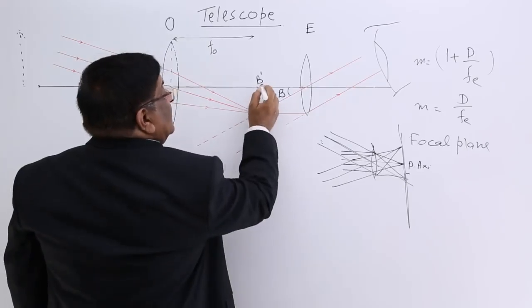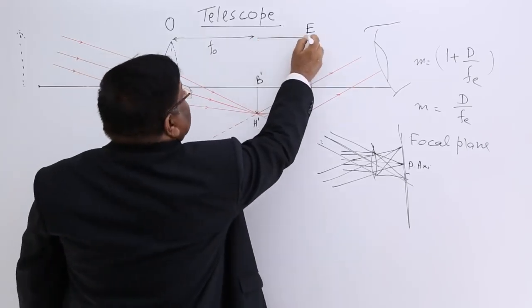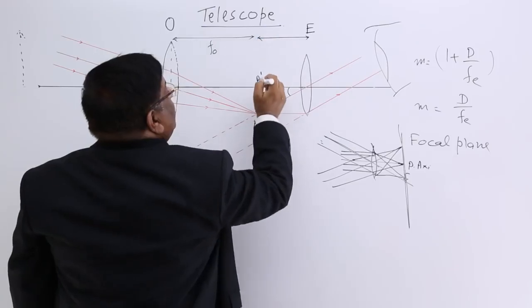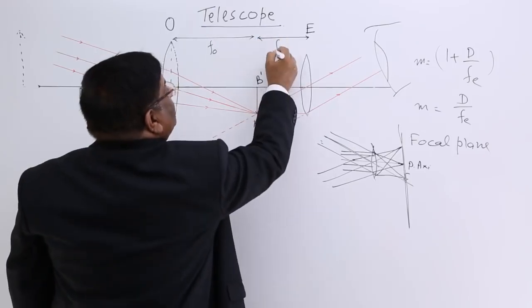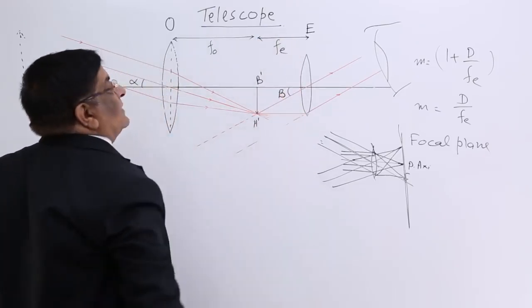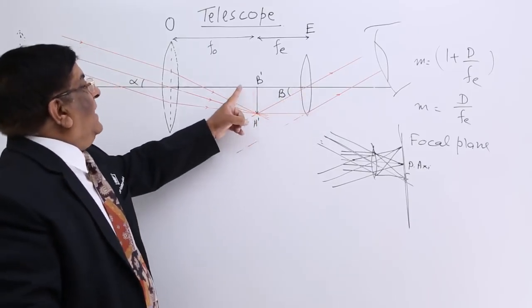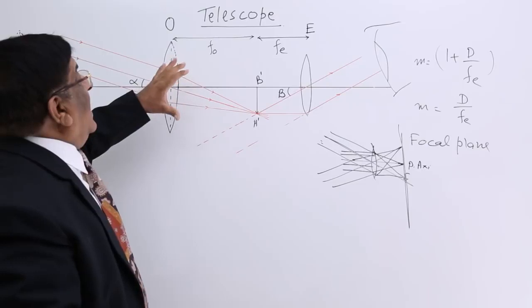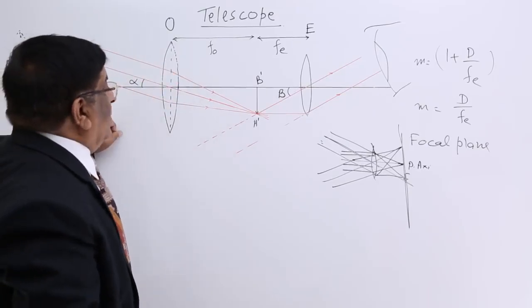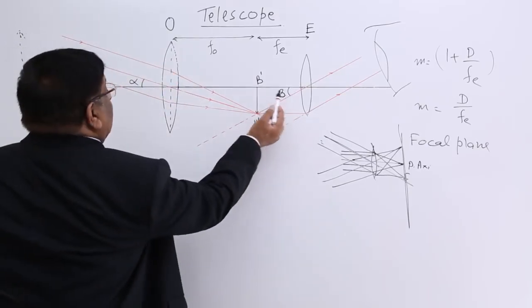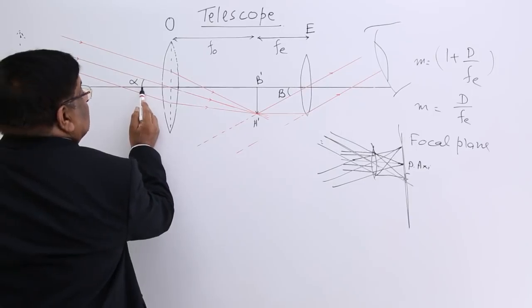So this has to be at the focus of this. So this is the focal length of the eyepiece. The focal length of the eyepiece we take small, the focal length of the objective we take large. So beta upon alpha, this is alpha.